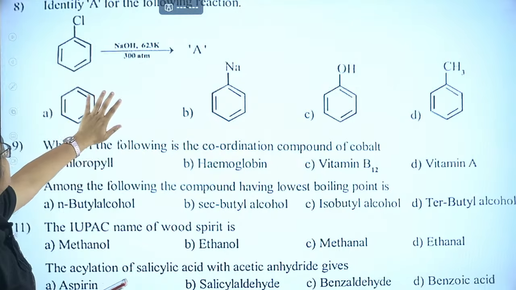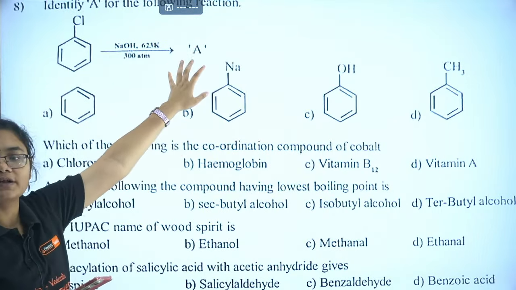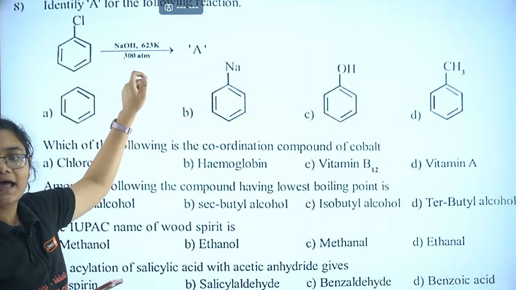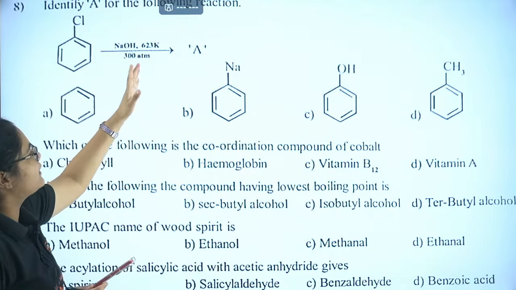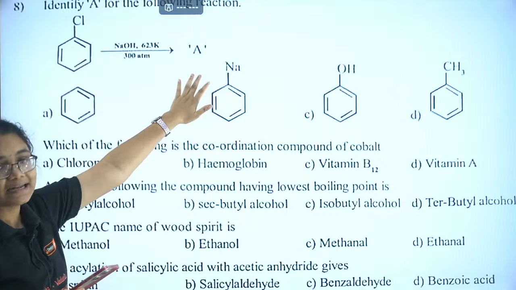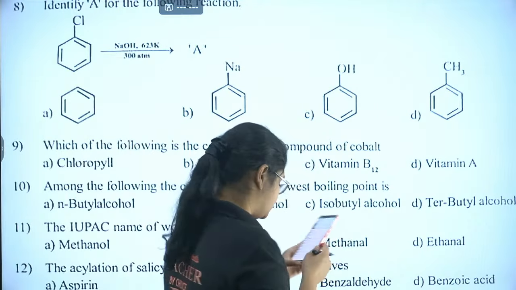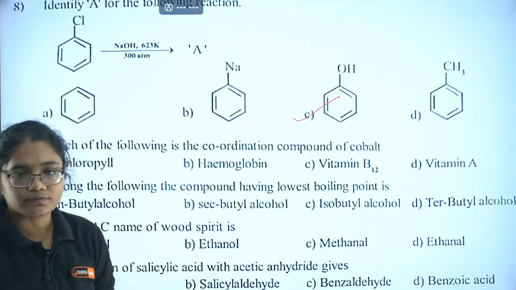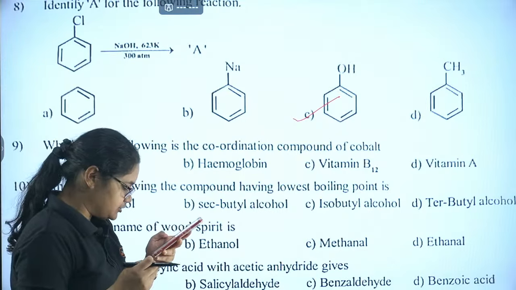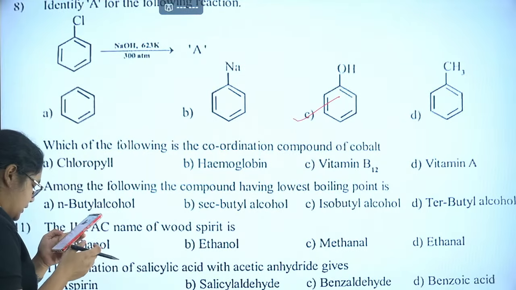Next, let's move to question number 8. Identify A for the following reaction. You have to find out A here. Chlorine is taken and you have NaOH, 623 Kelvin, 300 atm pressure. What will you get as A here? Okay, 8C. Isha is super fast here. Yes, that is option number C, phenol you will get. Isha, Sridhar, Mohan, Meed, Asha, all of you are correct.